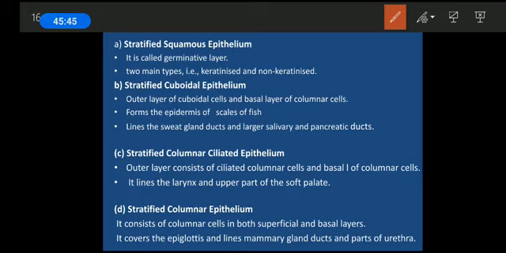The next one is stratified columnar epithelium. Here, the epithelium will have multiple layers. So it consists of columnar cells in both superficial and basal cells. So first of all, squamous at the top surface, second the cuboidal at the surface, third the ciliated columnar at the surface and non-ciliated at the bottom, and the last one is columnar at the surface and also columnar at the bottom, mainly found in the epiglottis, the mammary gland ducts and even part of the urethra. Okay, so that was about the compound epithelium.